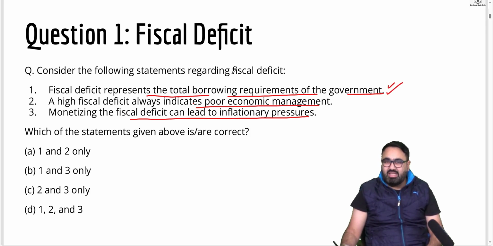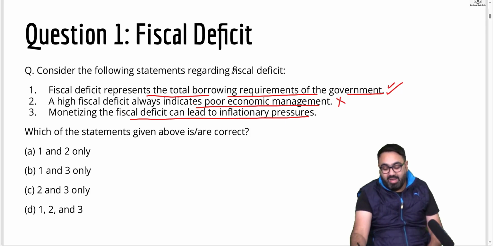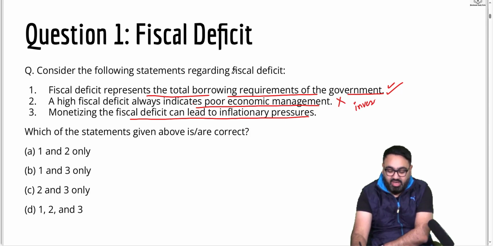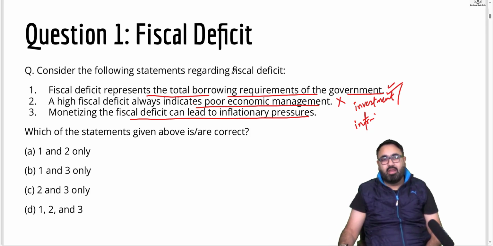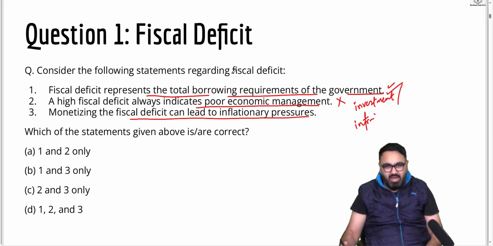Is it always a case of poor economic management? Not always. For example, the government may say that we want to spend heavily on investment or, let's say, infrastructure building. Then it's not a bad thing because in the long run, it will bring in more money. So fiscal deficit is not always because of poor economic management. It can be a planned thing as well going forward.